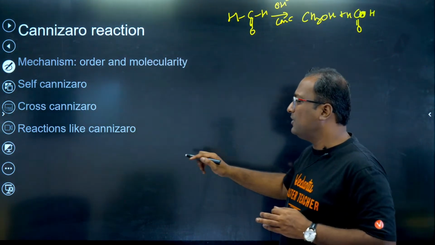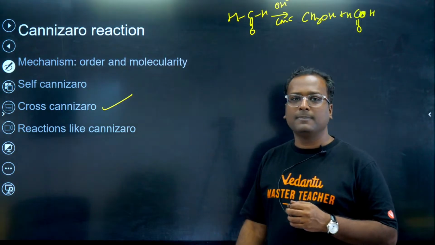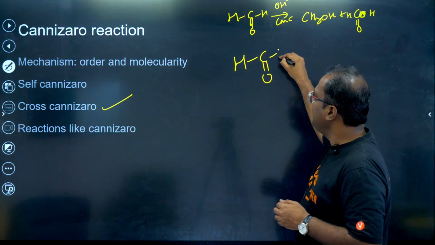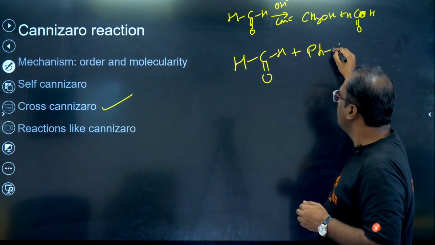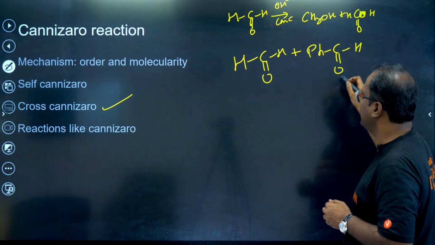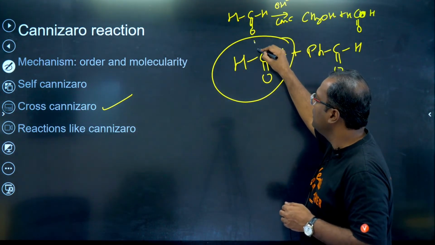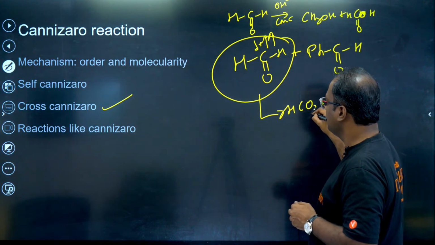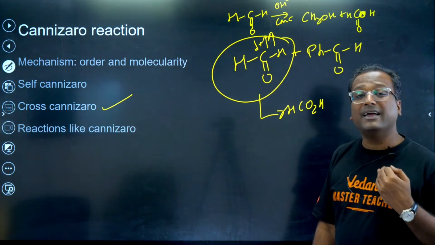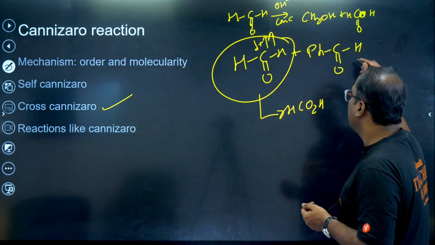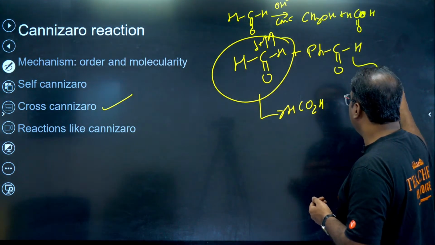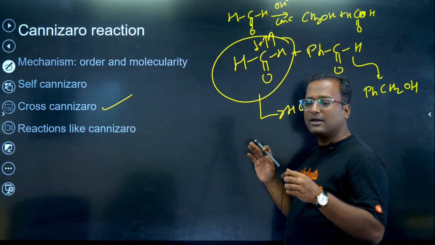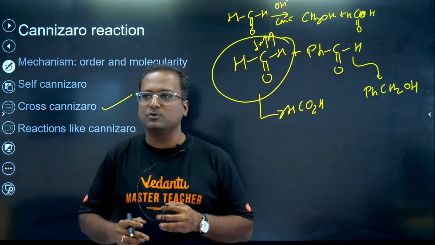Cannizzaro pe important questions come from cross Cannizzaro. Okay? For example, you have HCHO and you have PhCHO. So who gets reduced, who gets oxidized? It's always the compound which has higher delta plus, the one gets oxidized. The compound which has higher delta plus always gets oxidized. Compound which has lesser delta plus gets reduced. This is a very simple way to identify in cross Cannizzaro which gets oxidized, which gets reduced.